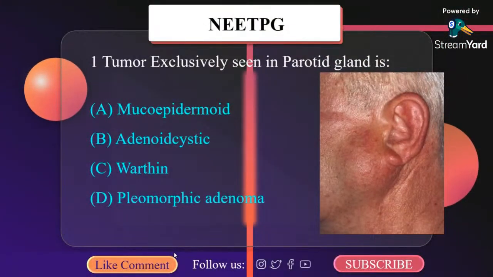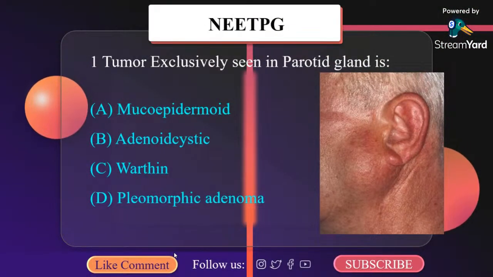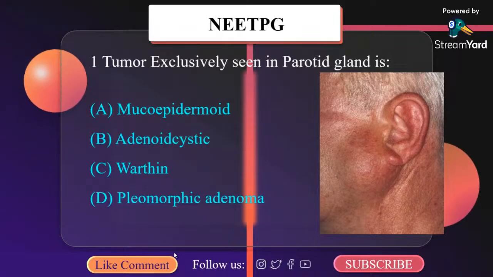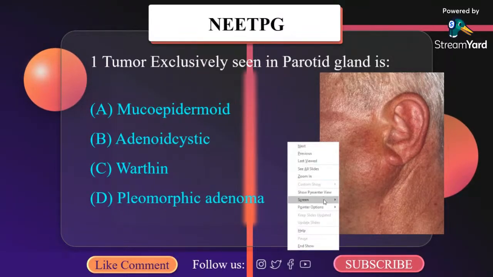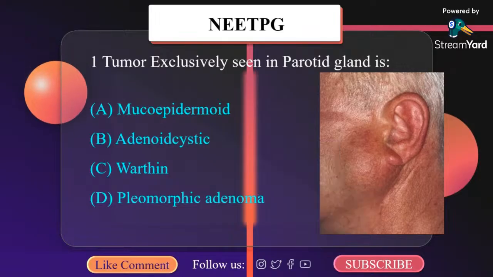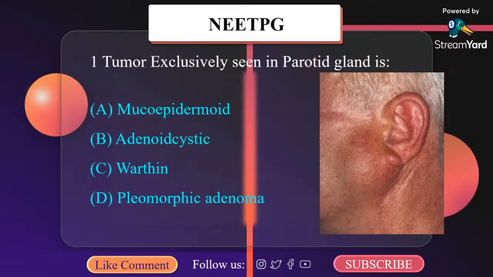Tumor exclusively seen in parotid gland is: A. Mucoepidermoid, B. Adenoid cystic, C. Warthin, D. Pleomorphic adenoma. C. What about Warthin tumor?